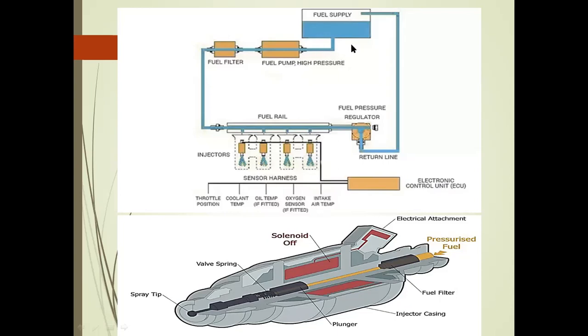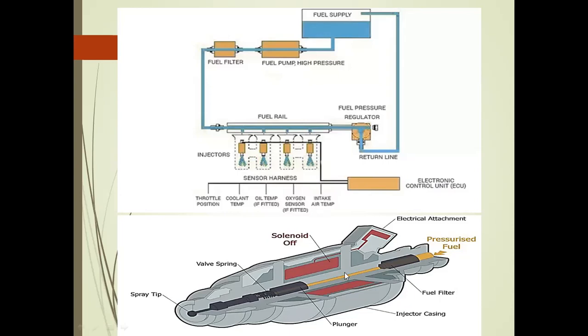What is the purpose of using this filter? It removes sediment and foreign particles, because the nozzle has a very fine hole, about the size of a hair. As I mentioned, the nozzle hole is hair size. So if any dust particles are present in the fuel at the nozzle hole, atomization will not happen at the nozzle. That's why different types of filters are used in the high pressure pump.